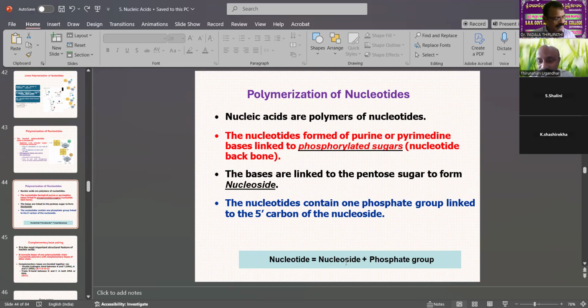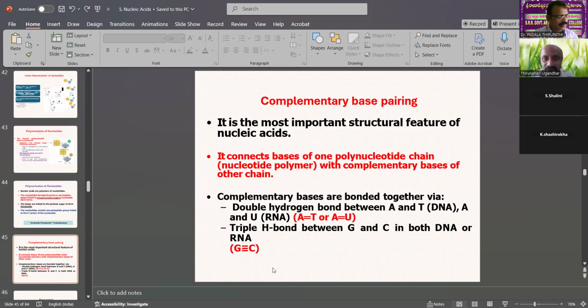Sugar and nitrogen base together are called a nucleoside. Sugar, phosphate, and nitrogen base, all three together, are called a nucleotide. That is the differentiation between nucleotides and nucleosides.